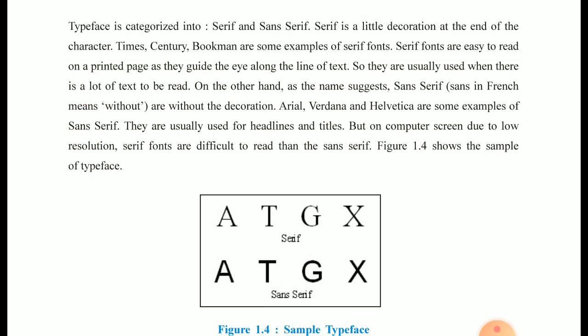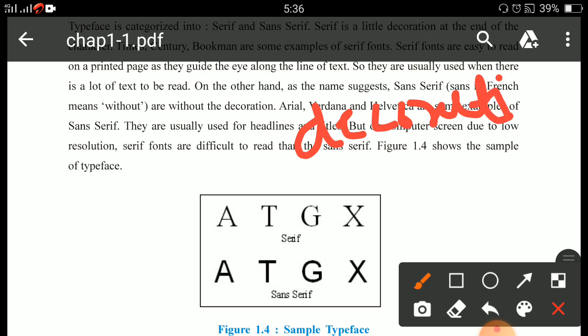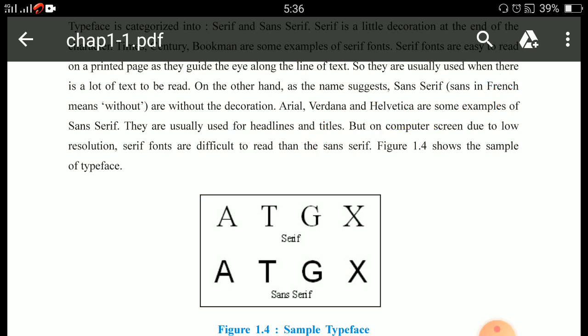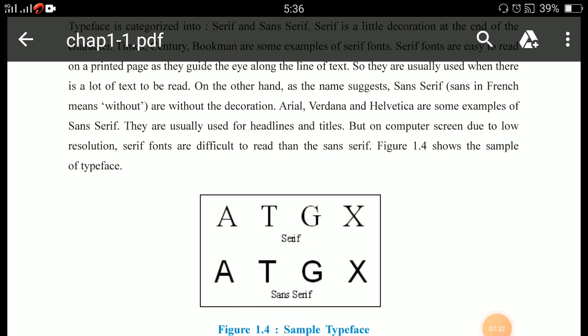Now what is the difference between serif and sans serif? Whenever you want to do any decorative part, at that time a serif font is used. Whenever you want to do any decorative part in your textual document, at that time a serif typeface is used. But for the non-decorative part you can use sans serif. So this is an example of sans serif.